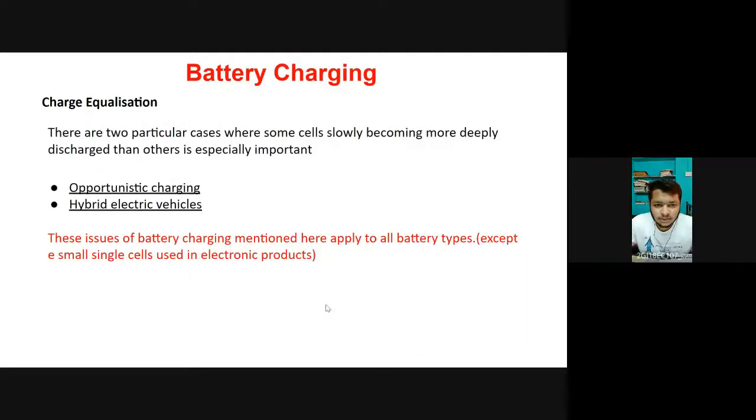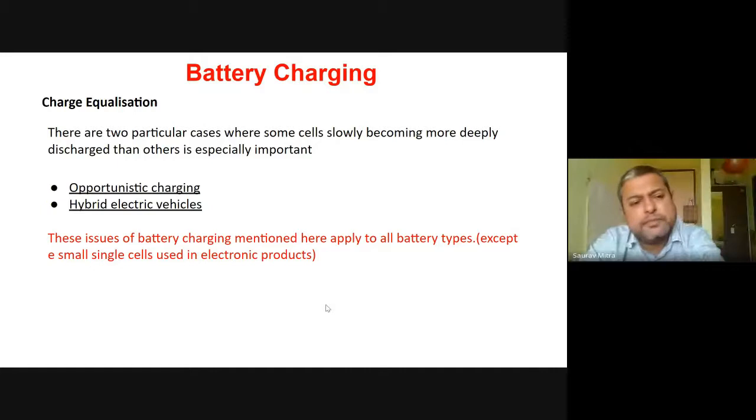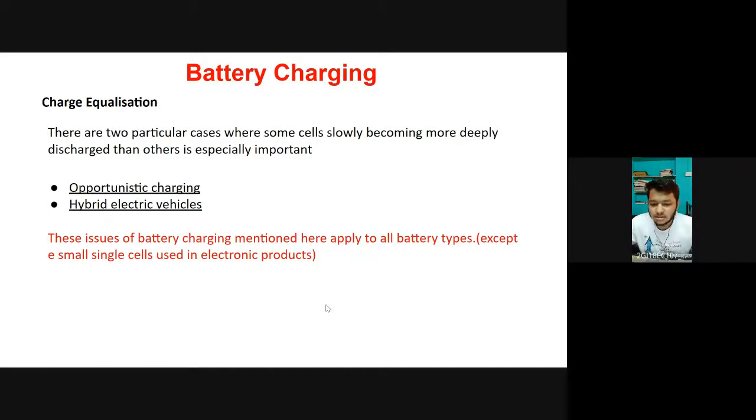So there are basically two particular cases where some cells slowly becoming more deeply discharged than others is especially important. The first one is opportunistic charging. In opportunistic charging, some users are able to put a small amount of charge back into a battery, for example, when parked in a location by a charger for a short time. This is helpful, but the user must make certain that a fairly frequent full, long charge is given to the battery to bring all the cells up to 100% charge.